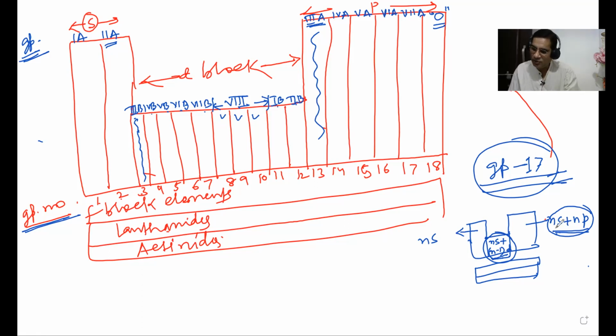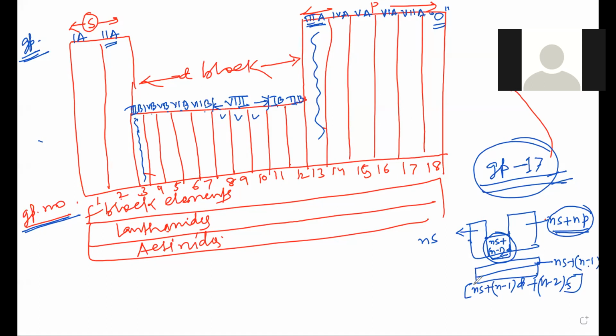So that's why I told you this formula is very important. Here also it will be Ns plus N minus 1 D, and for the F block, Ns plus N minus 1 D plus N minus 2 F. On that basis only you have classified elements and gave specific names to all these different groups. Is it okay?